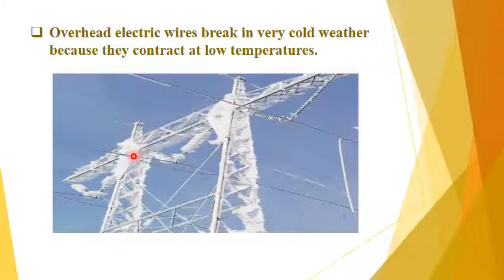Metals contract at low temperature, and these electric wires are made of metal, so during cold weather they contract, and sometimes these overhead electric wires break.